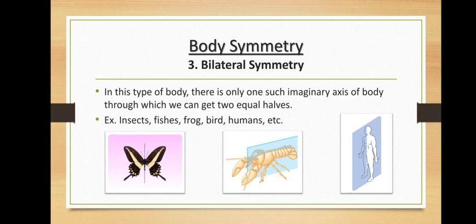You can take any example: butterfly, scorpion, our own body, insects, fishes, frogs, anything, right? So again, asymmetrical body, porifera; radial symmetry, cnidaria; bilateral symmetry, right from platyhelminths till Chordata.